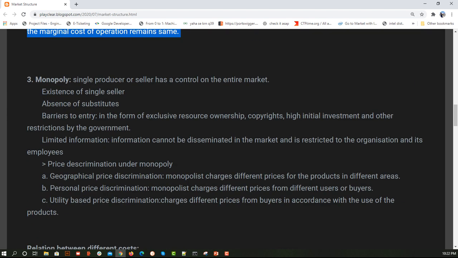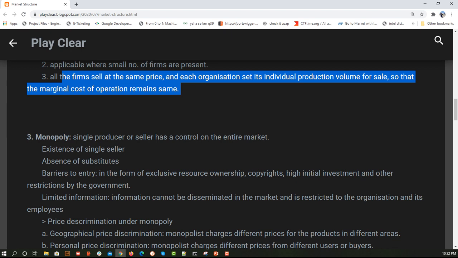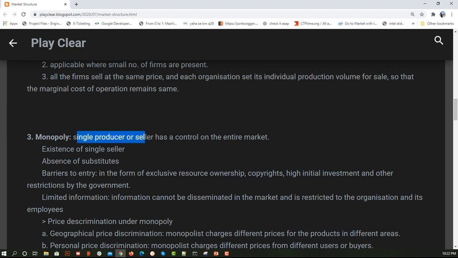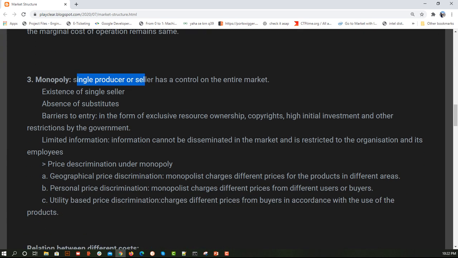So that was about our oligopoly. And now the monopoly, where there is only a single producer, for which we took the example of the train. So yeah, all these things are fine now. Price discrimination under monopoly has 3 categories: geographical, personal, and utility based.